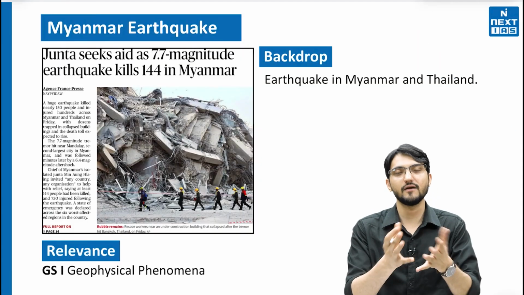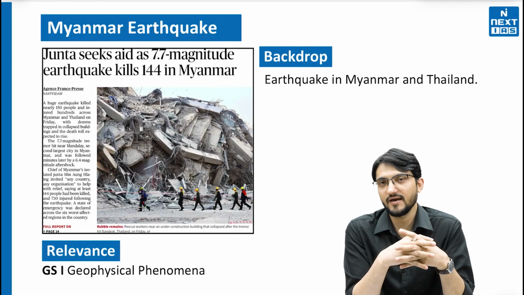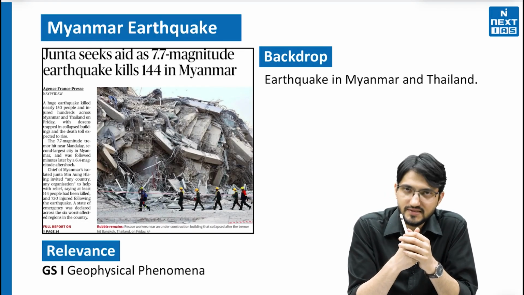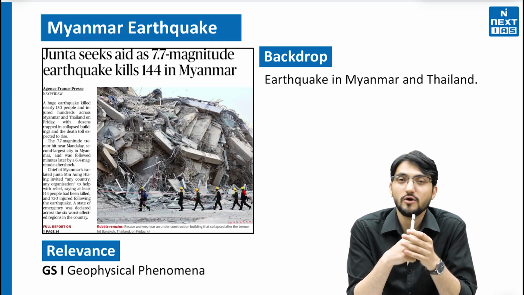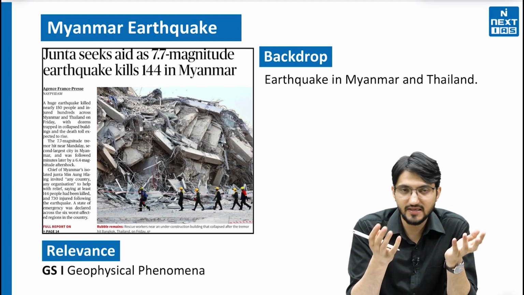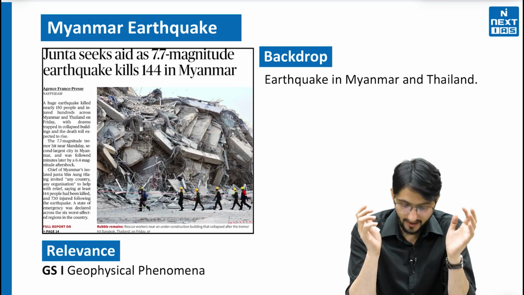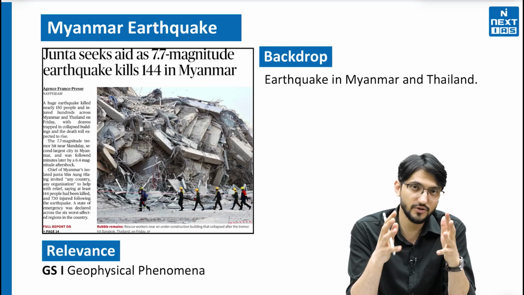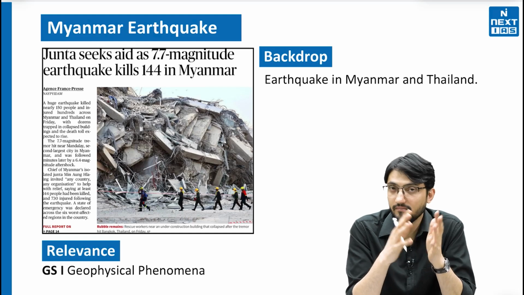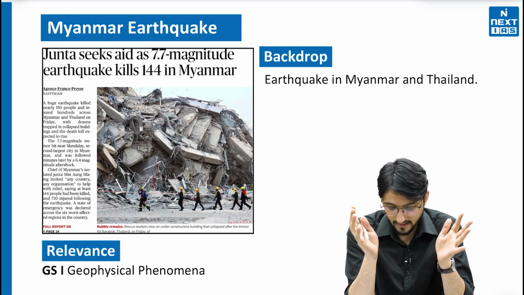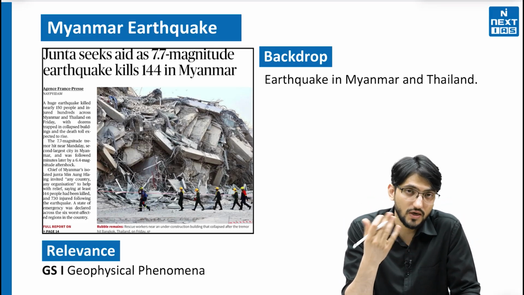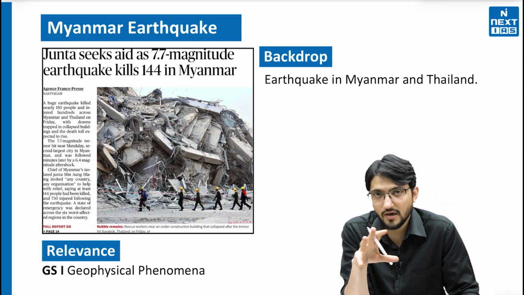Moving along, the last article for today. Today we are finishing at 3 articles, but the last article is very important because Myanmar has seen a devastating earthquake. Many people died. You must have seen those videos of collapsing buildings, and people trapped in the rubble. All this happened at 7.7 on the Richter scale. The magnitude was very intense, and a lot of damage happened. We will read through this news, see what earthquakes are and how they happen, and revise the NCERT part on earthquakes.